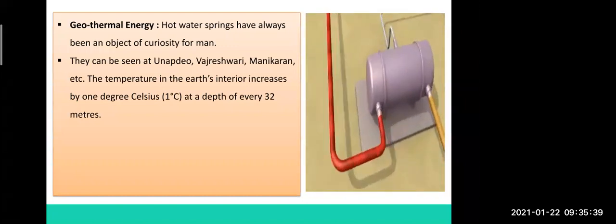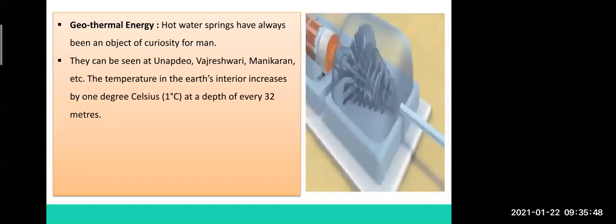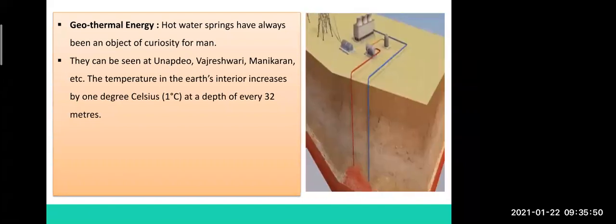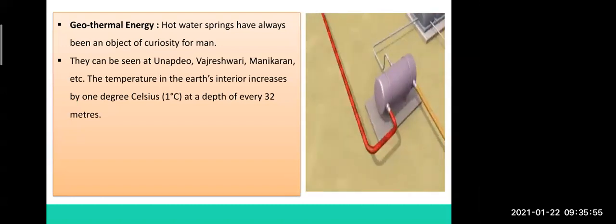It is nearby. If anybody has gone to Vajreshwari, there you can see the hot water kund, like a hot water spring. Continuously the hot water is flowing from that spring. It is also known as kund. And the other place is Manikaran.